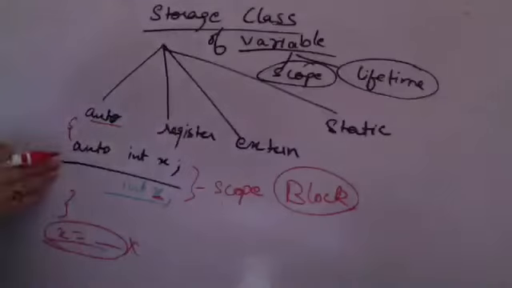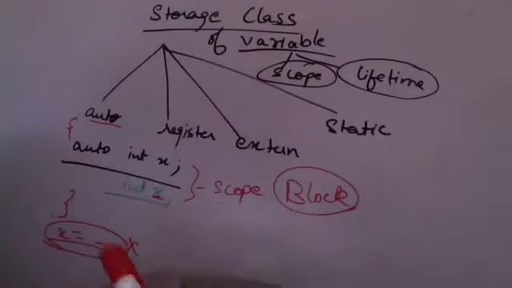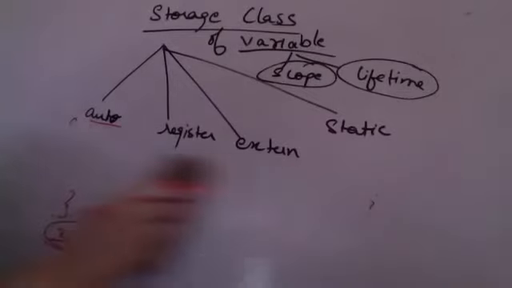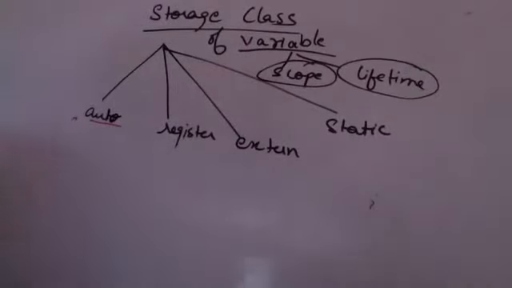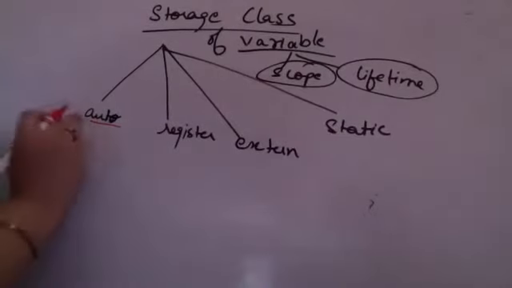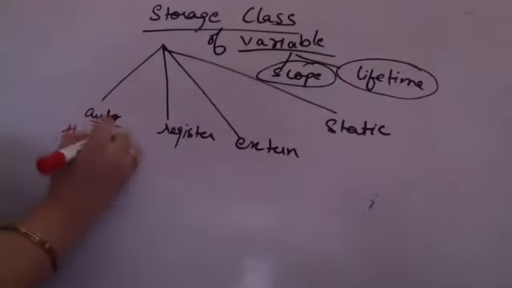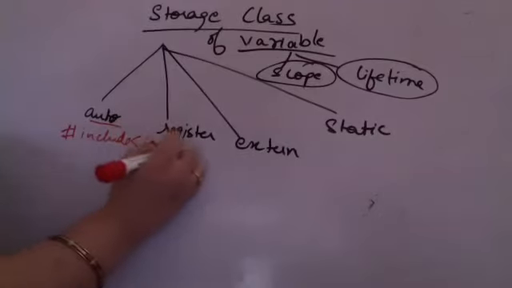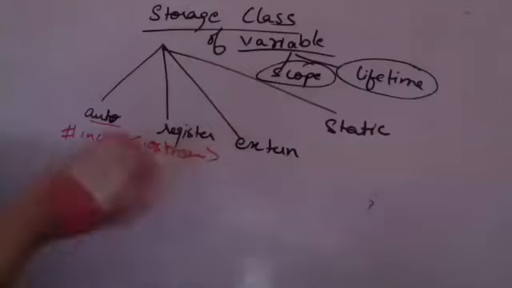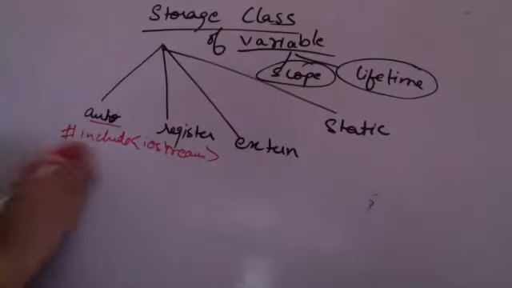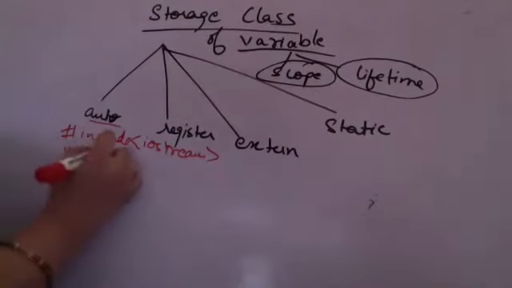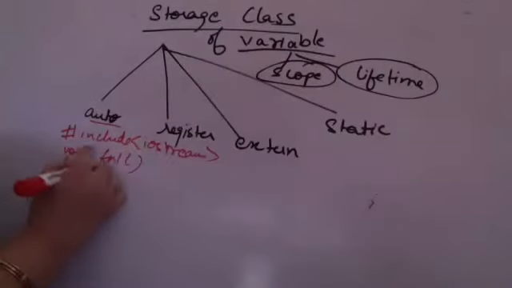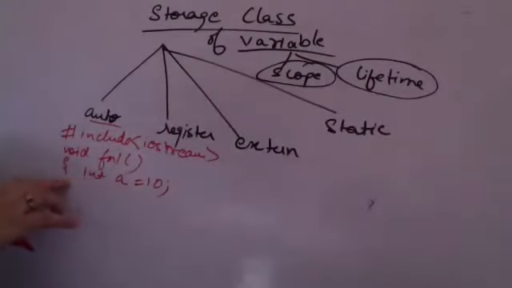Now to understand the scope of an automatic variable, which is a normal variable, which all of you already understand, let me just write a very small piece of code so that you all become even clearer with this. I am including my input output stream, and after including it, I'm creating some functions here so that I can tell you the scope of the variable. Supposedly I'm having void function 1, and within this function I'm creating a which is having a value 10. Now this is by default auto. I may or may not mention the keyword auto, it is one and the same thing.